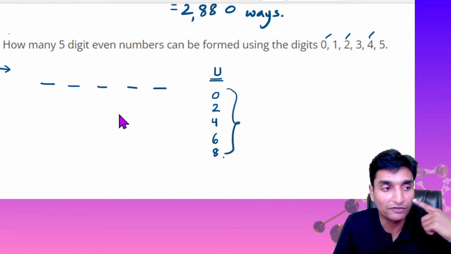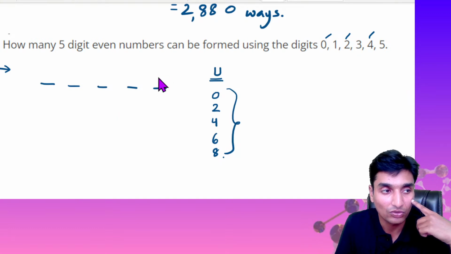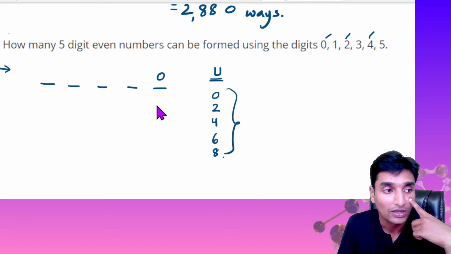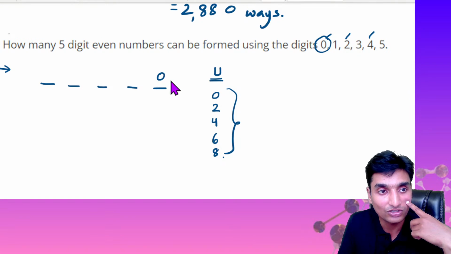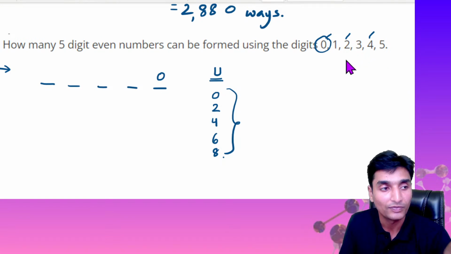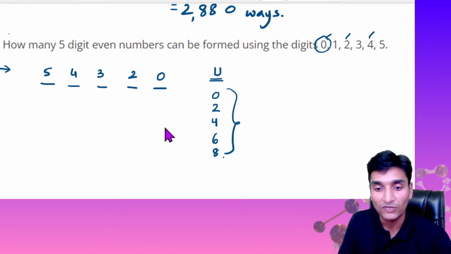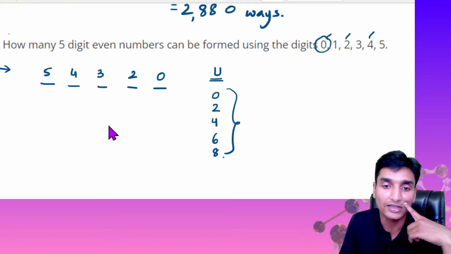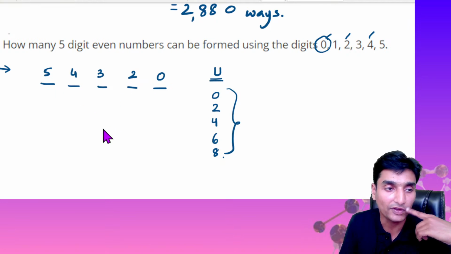So initially if I substitute 0 here in the units position, the remaining 5 elements I can substitute in 5, 4, 3, 2 ways, in this fashion 5 factorial ways. The remaining elements here I can substitute in 5 factorial ways.